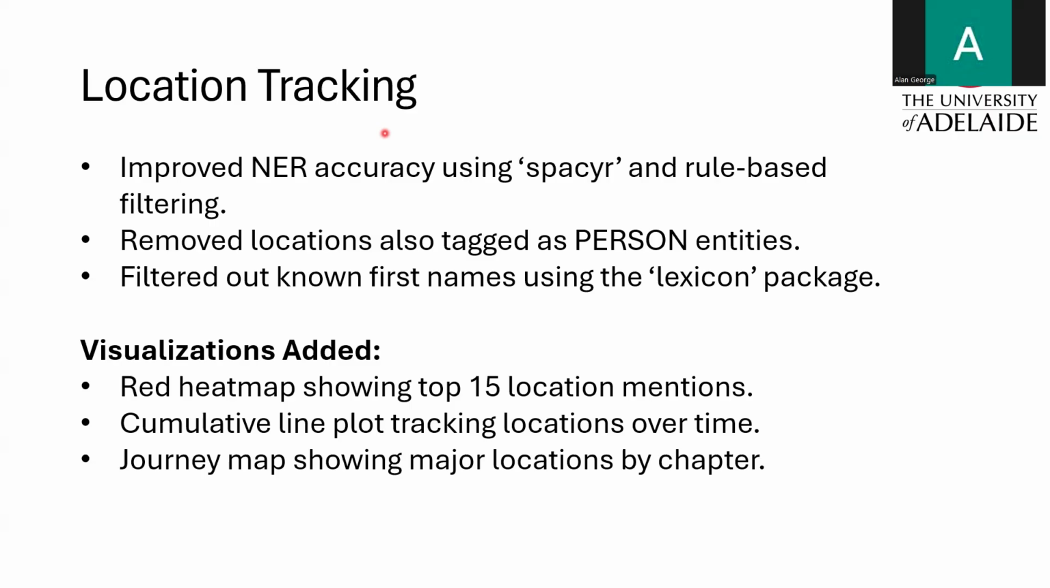So we removed those locations which were tagged as person entities, and we also filtered out the known first names using the lexicon package. To get some valuable insights from this, I generated three visualizations: a heat map, a cumulative line plot tracking the locations over time, and also a journey map showing the major locations by chapter.